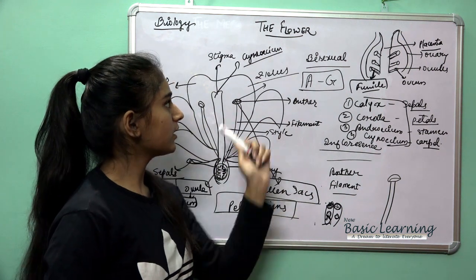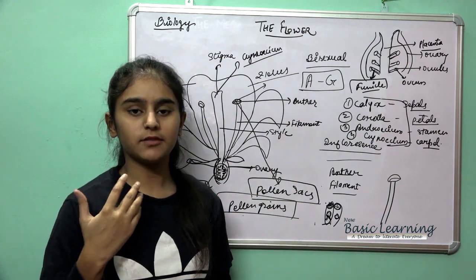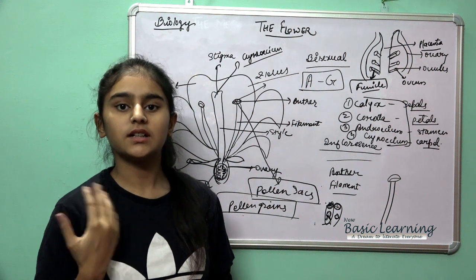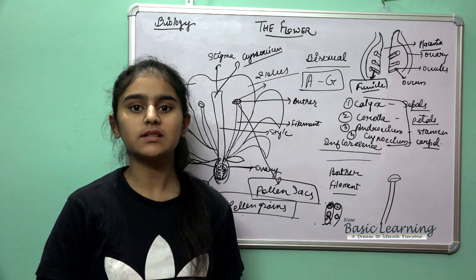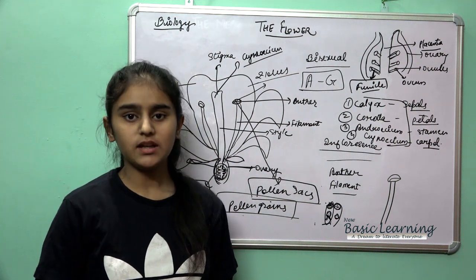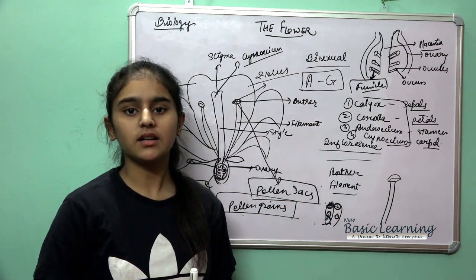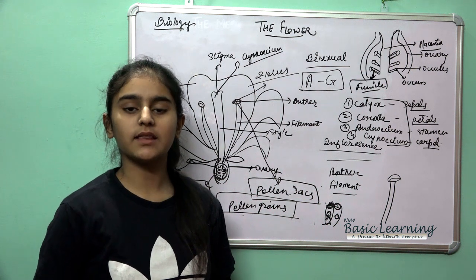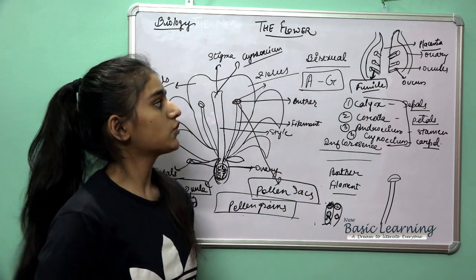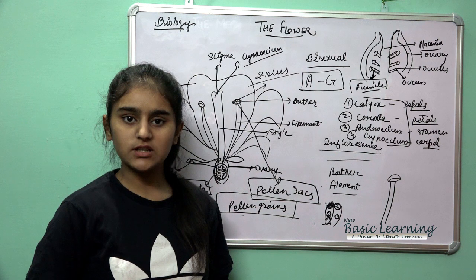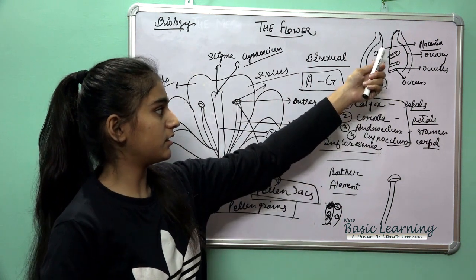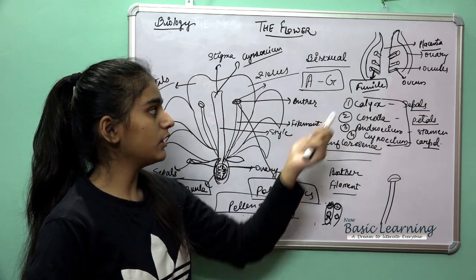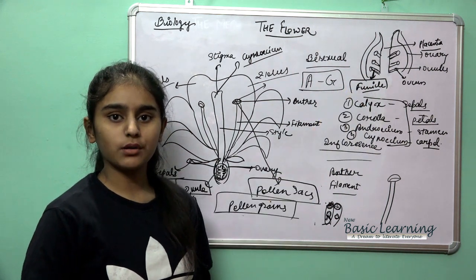So with this part we have completed the four whorls of the flower. The four whorls of the flower are the calyx, the corolla, the stamens, that is the androecium, and the carpels, that is the gynoecium, which is the female part, while the androecium was the male part. So we have completed the four whorls of the flower, their functions, and inside the ovary and the ovule, the female part also, and the male part also.